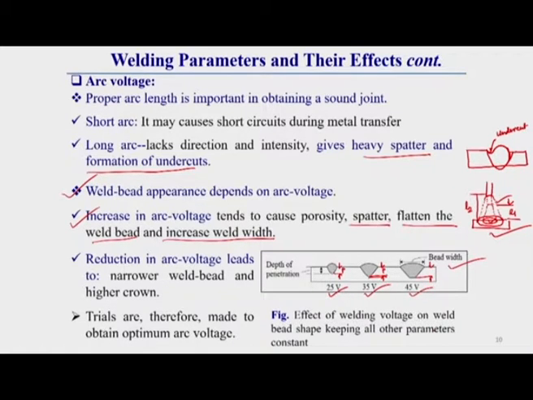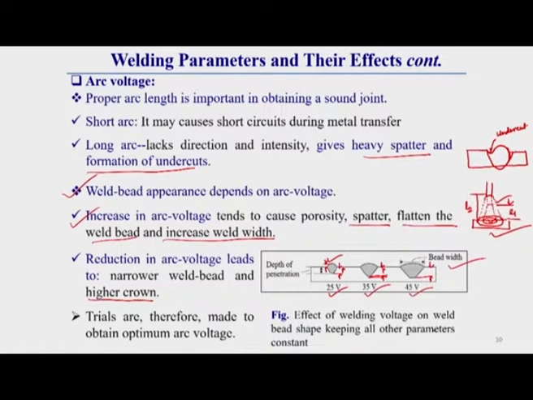Now one thing you should also know: with a reduction in arc voltage, that means a shorter arc length, there can be a narrower weld bead, like this, and a higher crown. Higher crown means the bead height can be higher due to the reduction in arc voltage.